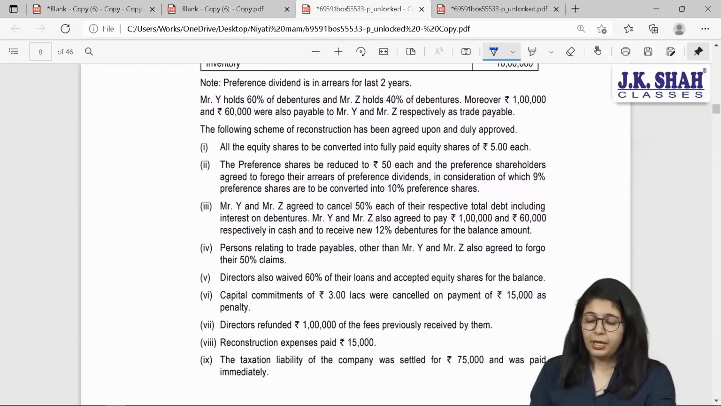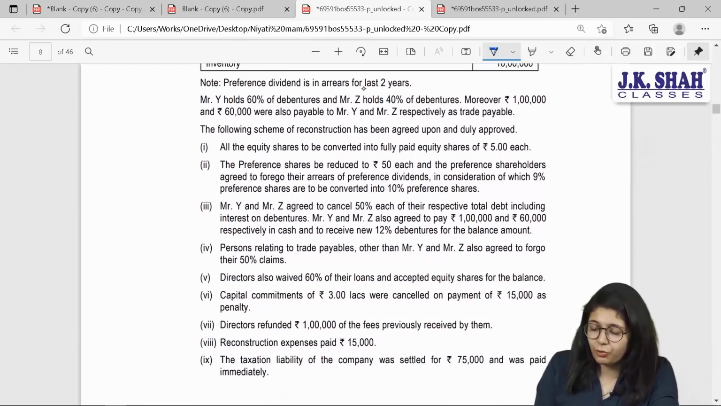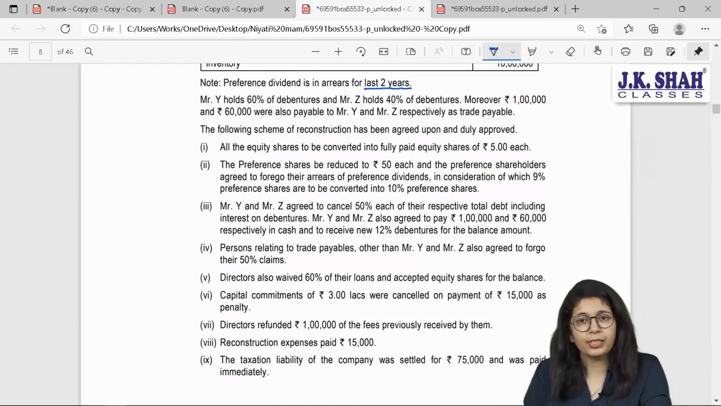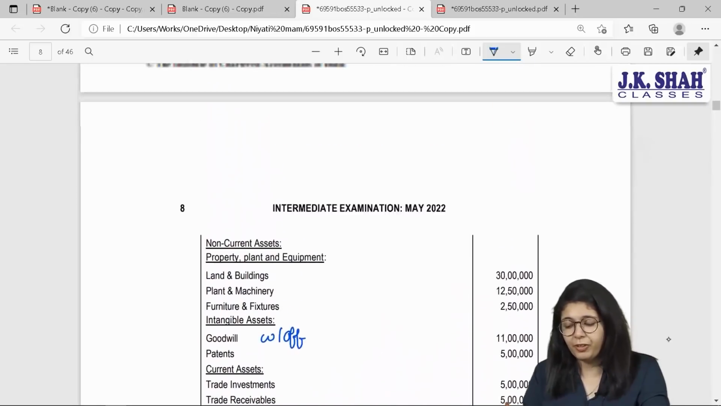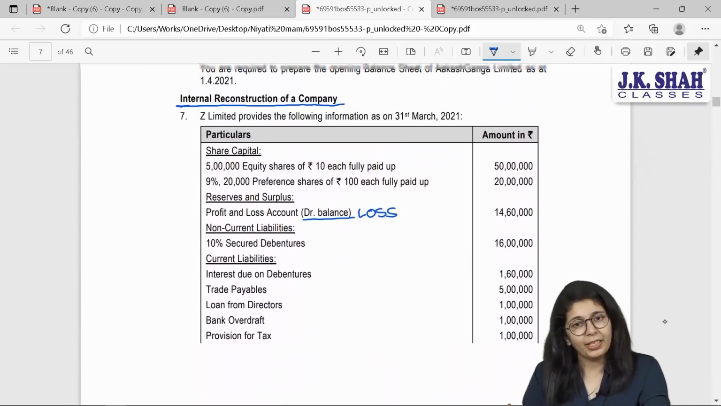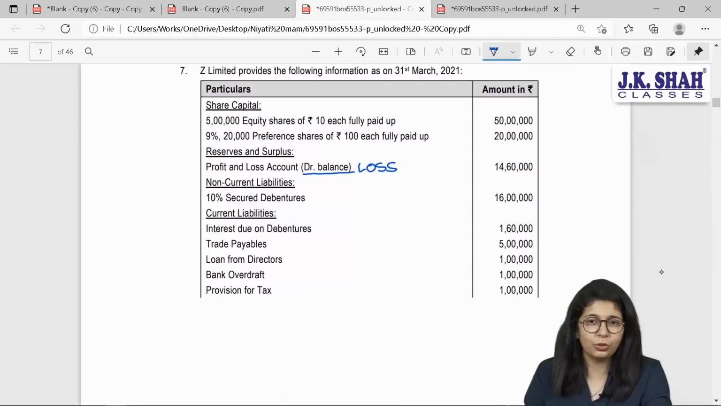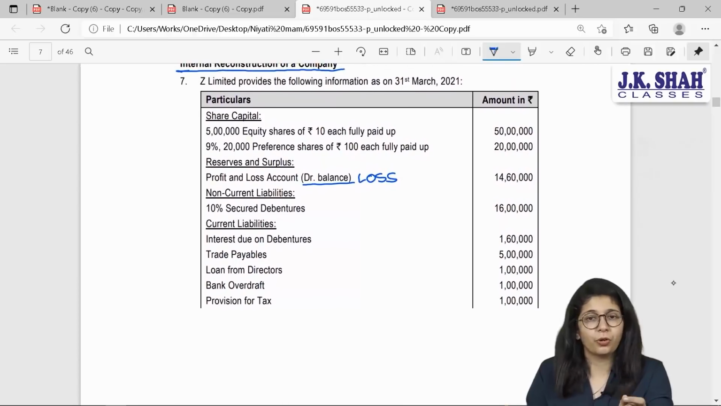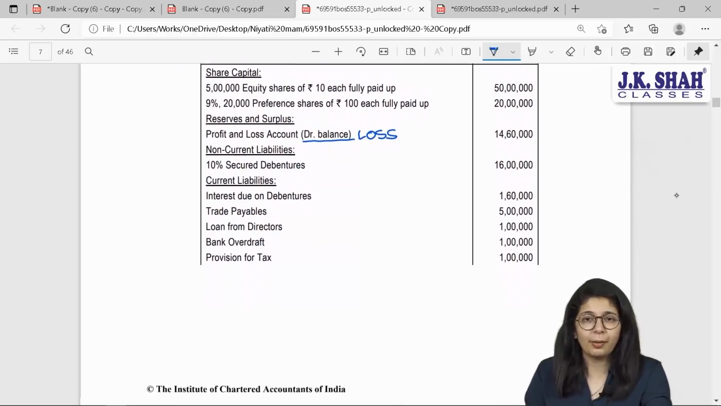First, preference dividend is in arrears for last 2 years. So beta, if something is mentioned about this, then I'll have to pay off the preference dividend. A simple question, is preference dividend shown as a liability on the liability side? Then the answer is no, which means it is not a recorded liability, it is a contingent liability.